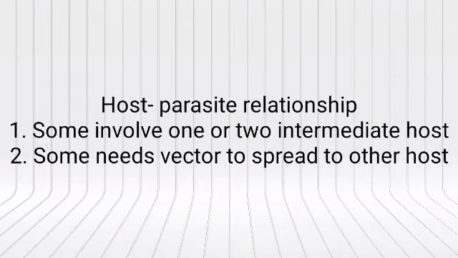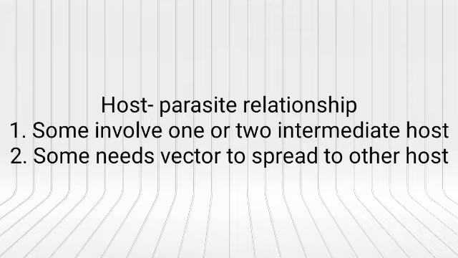Now let us look at the relationship between the host and the parasite. If you look at the life cycle of a parasite, it is very often complex. That means they live a part of their life cycle in the primary host, where they cause the disease, and some part of their life cycle in the secondary host, where they mature and undergo important changes, then come back to parasitize the primary host again.